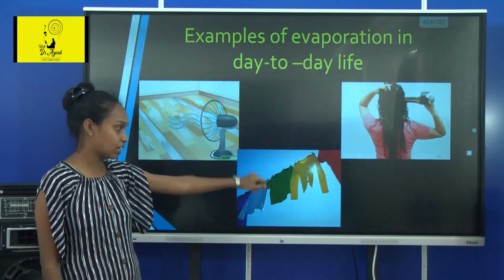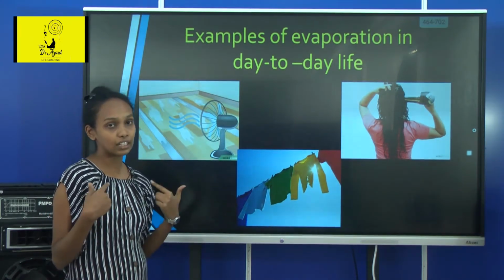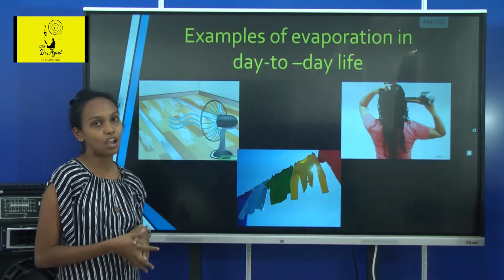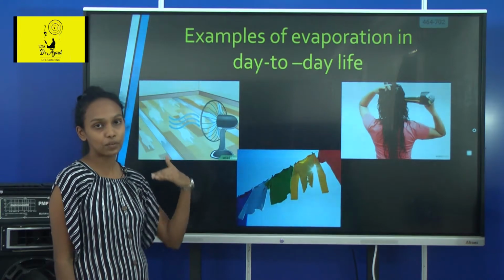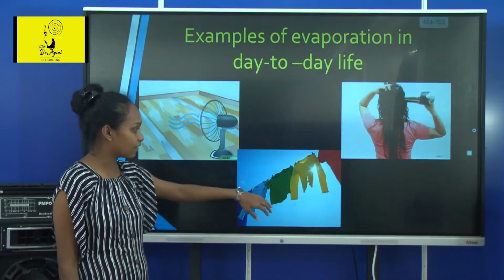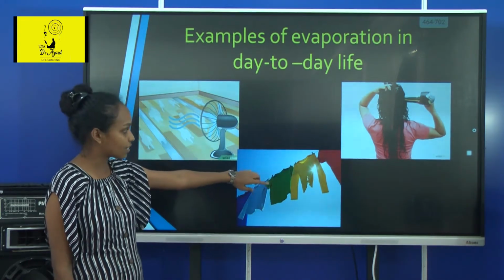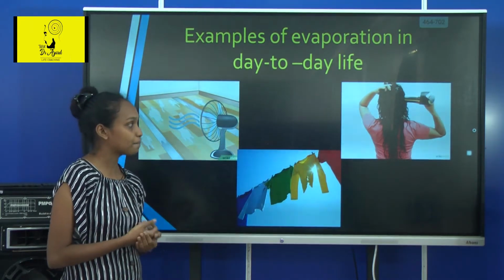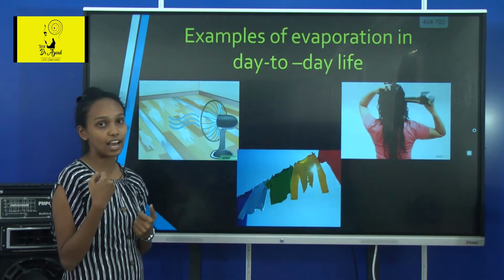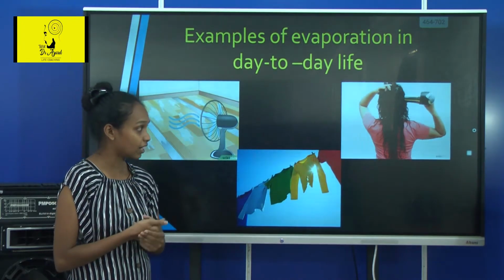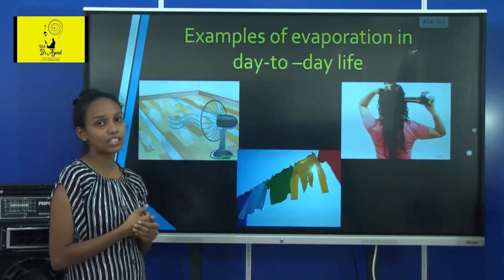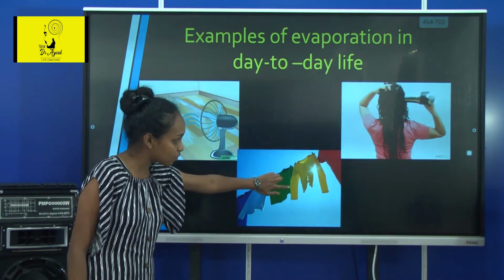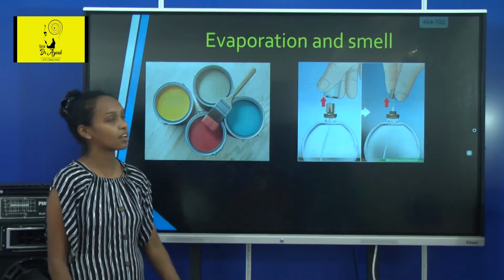And when you dry clothes, you go and put the wet clothes on the line, and when the sun is shining, it will get dried. So there also water from the wet clothes gets evaporated by the sun and it converts to gaseous state. Drying your hair. After you have a bath, you take the hair dryer and you dry your hair. So there also the water in your hair gets evaporated and it changes to gaseous state.